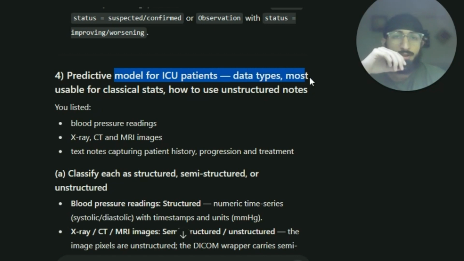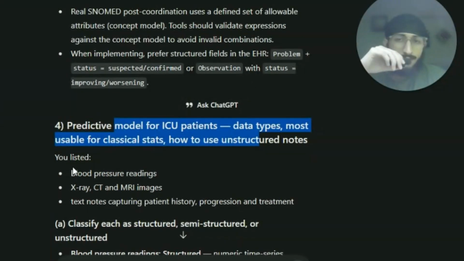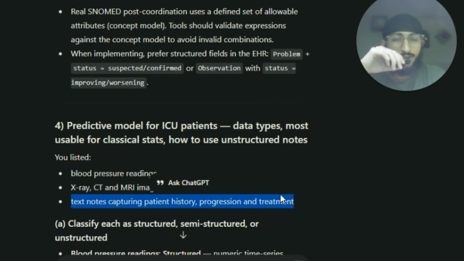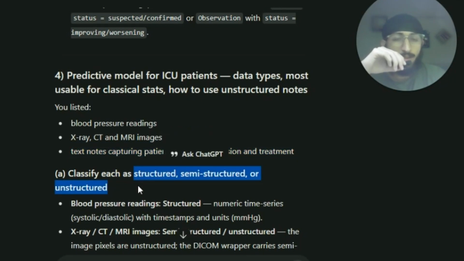Predictive model for ICU patients: which data types are most usable for classical stats, and how to use unstructured notes. So we have these three options: blood pressure readings; X-ray, CT, and MRI images; and text notes capturing patient history, progression, and treatment. We need to classify them firstly as structured, semi-structured, or unstructured.